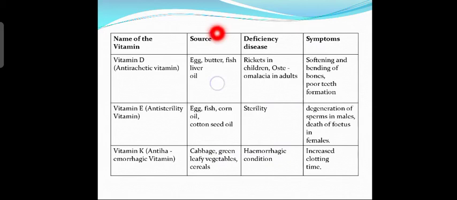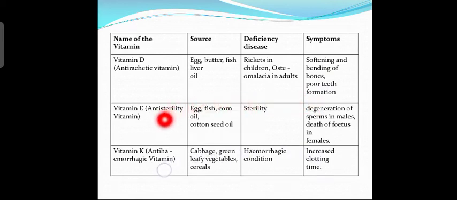Next is vitamin D. The source is egg, butter, fish, and liver oil. The deficiency disease of vitamin D is rickets in children and osteomalacia in adults. The symptoms are softening and bending of bones, and poor teeth formation.